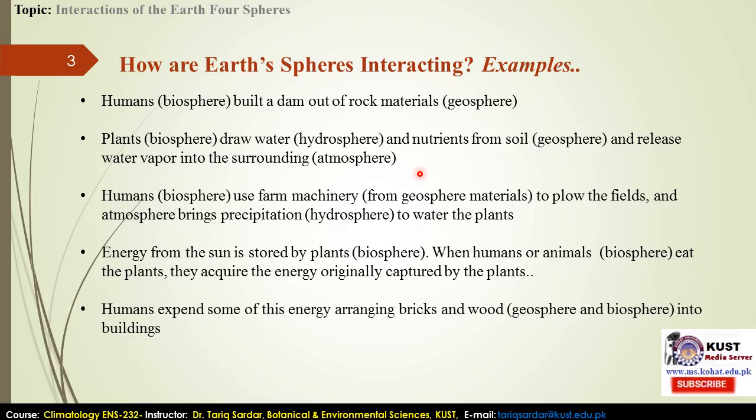And the atmosphere brings precipitation, mostly in the farm, to water the plants. In that farm, the three very basic spheres are also interacting with each other: the biosphere, atmosphere, and the hydrosphere. The geosphere itself is the deciding part, like a habitat for those three spheres. That's why, as we have studied and mentioned before, we know that these other spheres are interacting on that very geosphere, the solid part of the planet, or the global earth system.